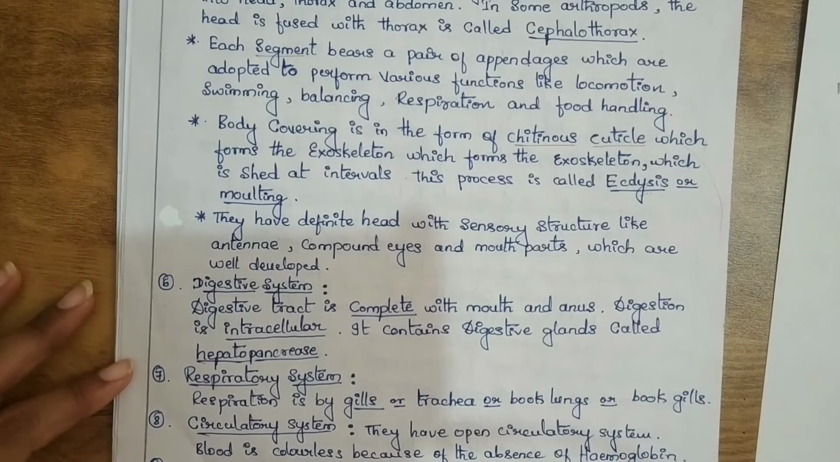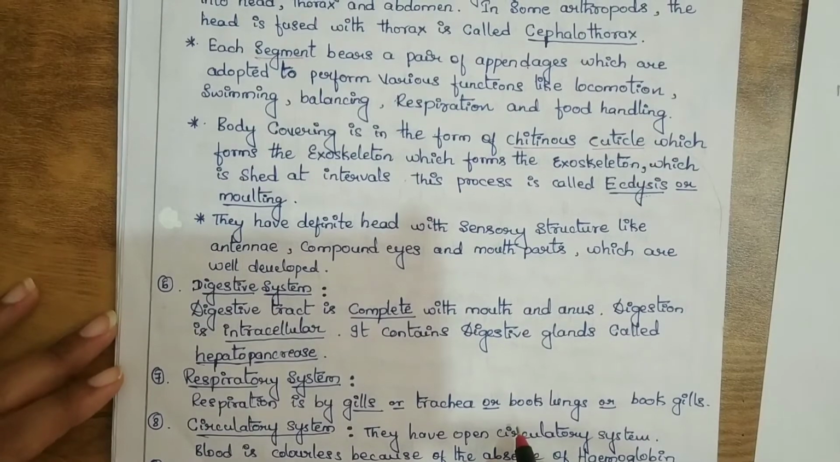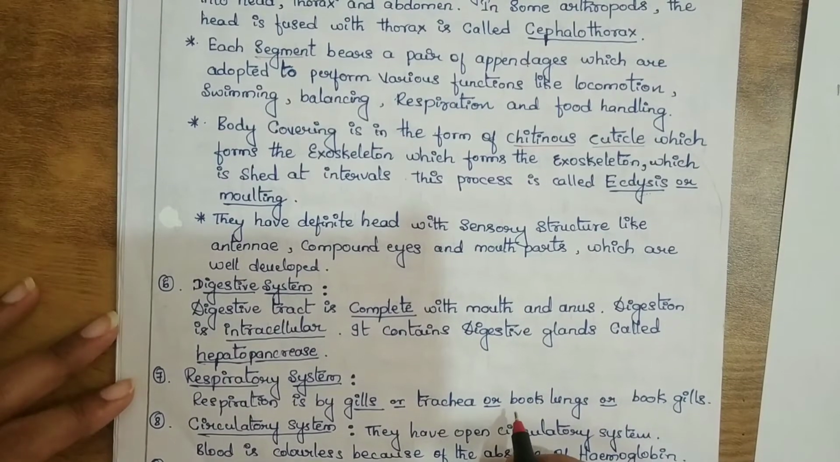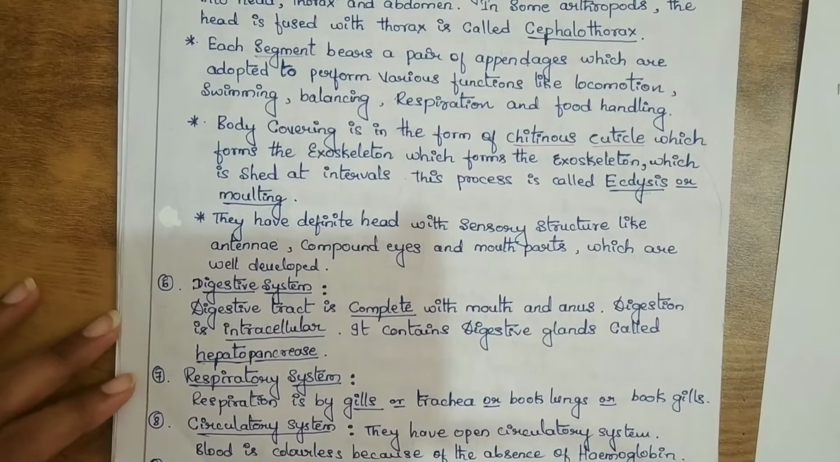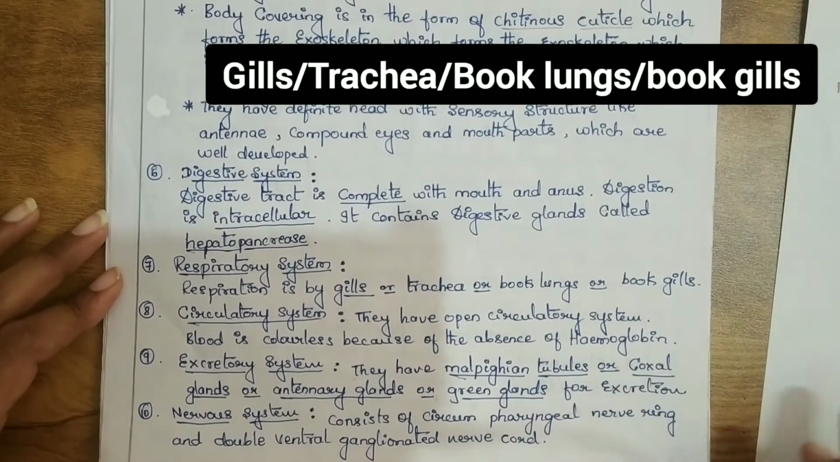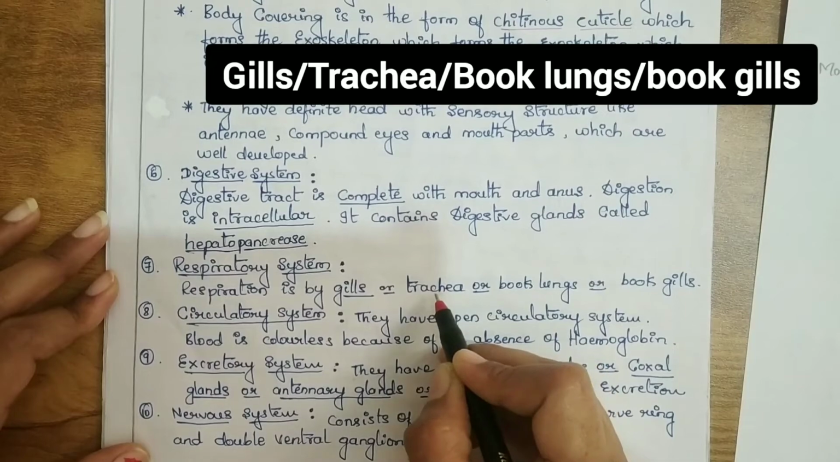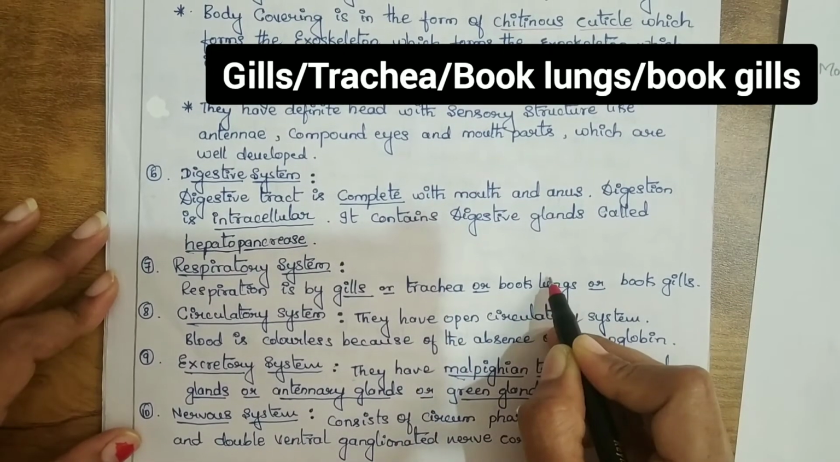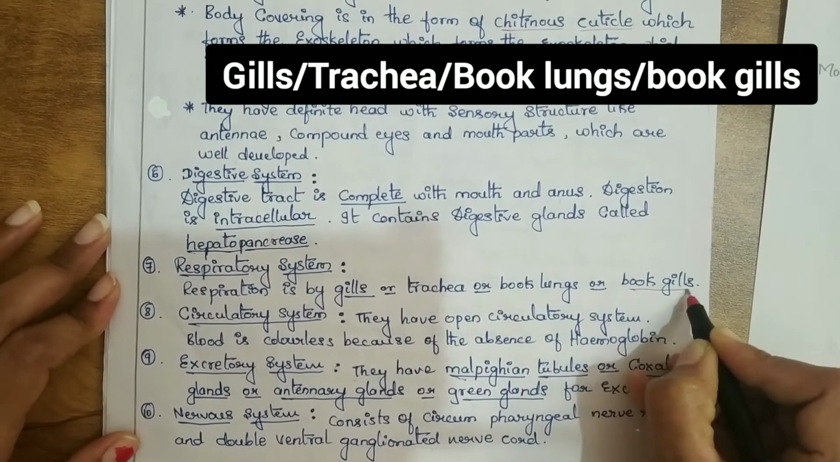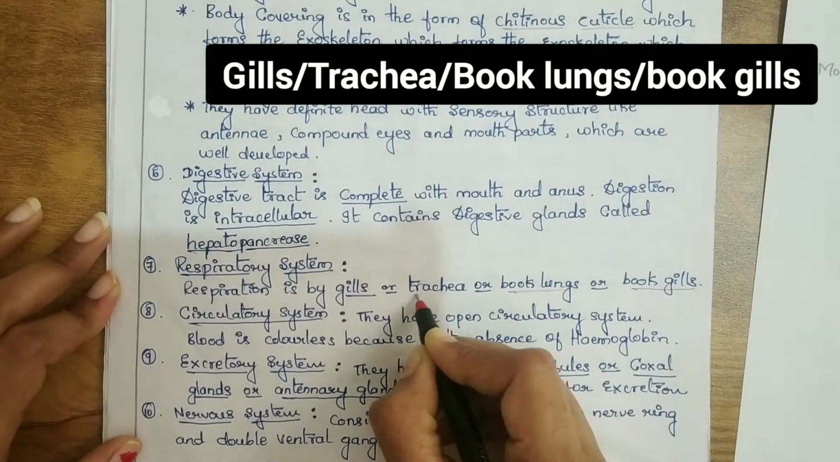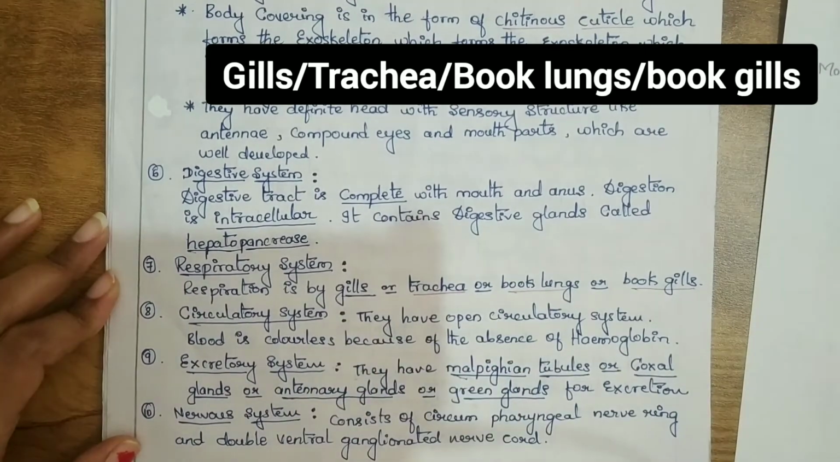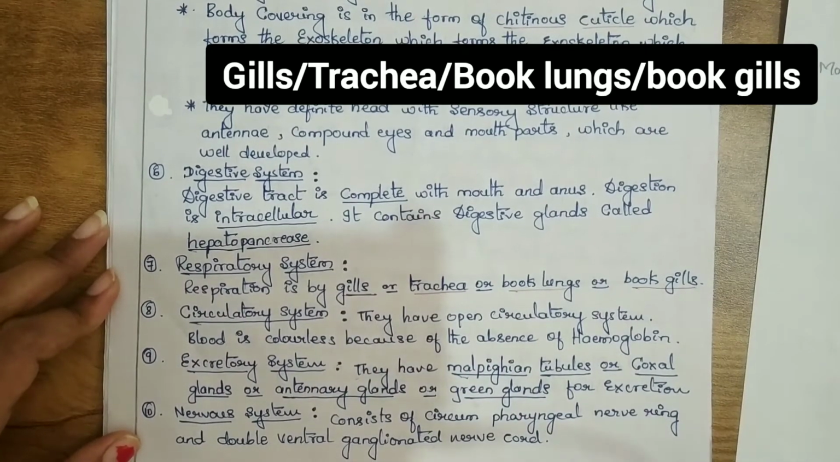Coming to respiration, in the exam they asked for the respiratory organs of arthropods. So these are the respiratory organs: respiration is by gills, or by tracheae, or by book lungs. This is important for the examination. Book lungs, tracheae, gills: these are the respiratory organs of the arthropod.